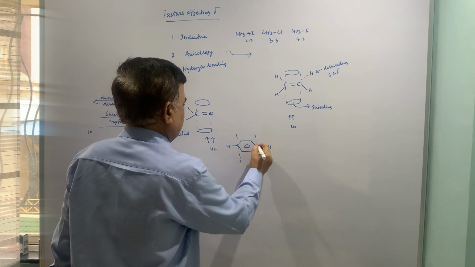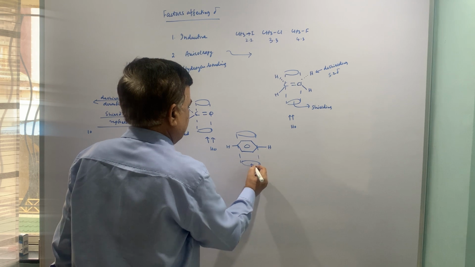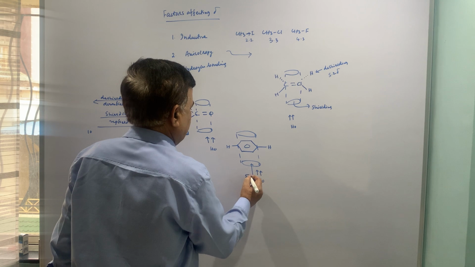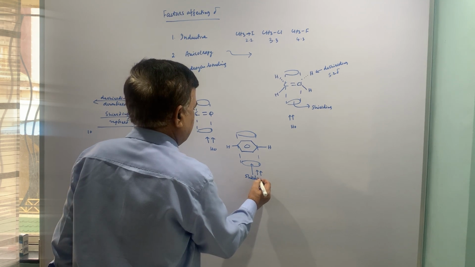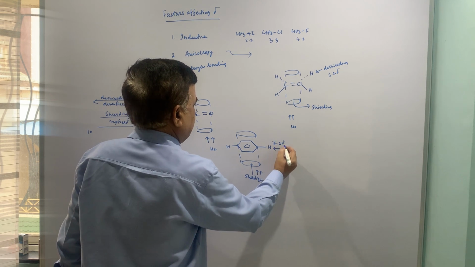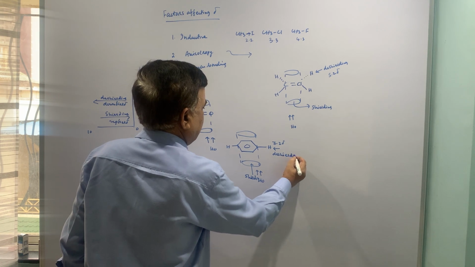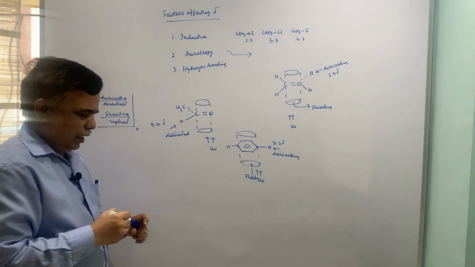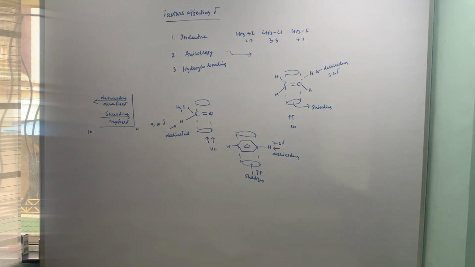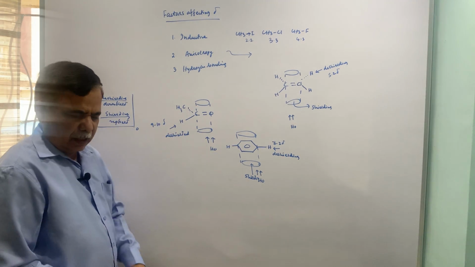Now, here also the pi electron circulation is there. This is shielding region, and these protons are de-shielded, de-shielding. So, even in this example also you can find the number is high, that means the protons are de-shielded.